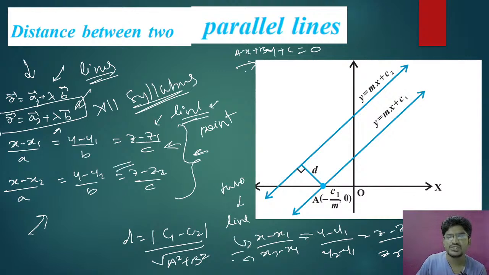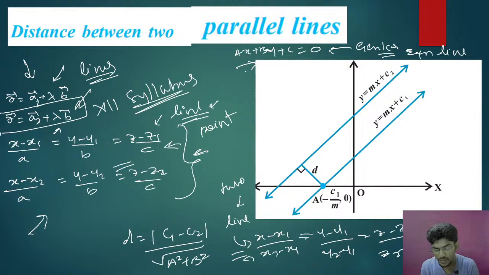This is the line passing through 2 points. And here you can see this is the general equation of line. So we teach the general equation of line in 11th class, and we teach the equation of line passing through 1 point and the equation of line passing through 2 points in the 12th class.